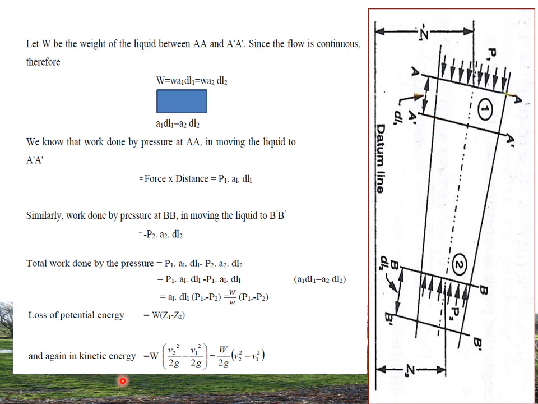If a liquid particle is flowing with a mean velocity of v meters per second, then the kinetic energy of the particle will be V square by 2g. The gain in kinetic energy between the two pipes is W into V2 square by 2g minus V1 square by 2g, that is W by 2g into V2 square minus V1 square.